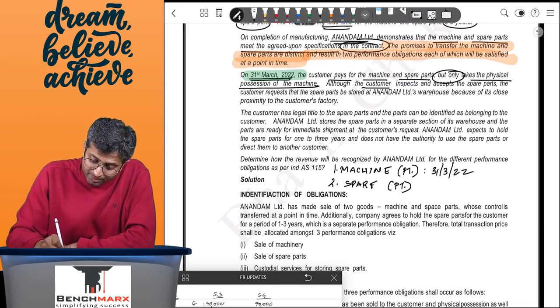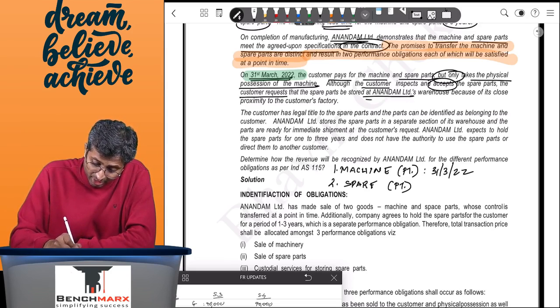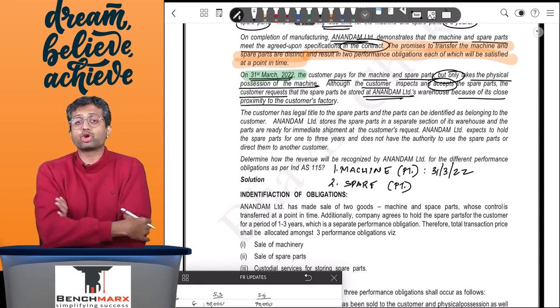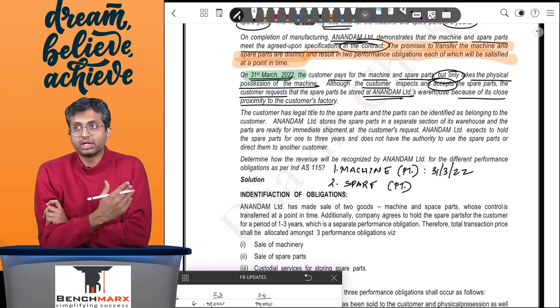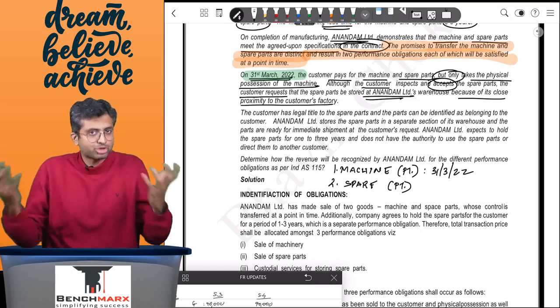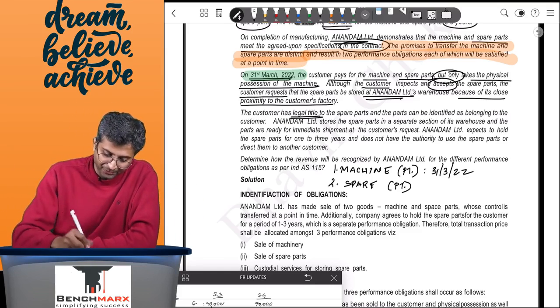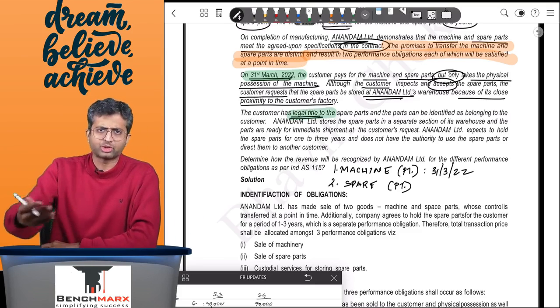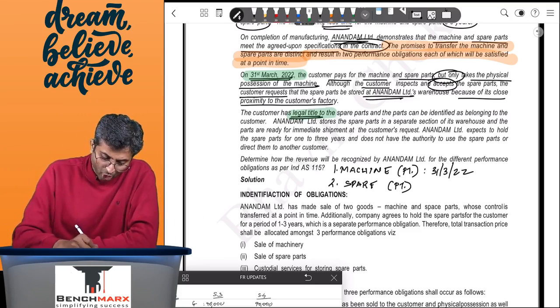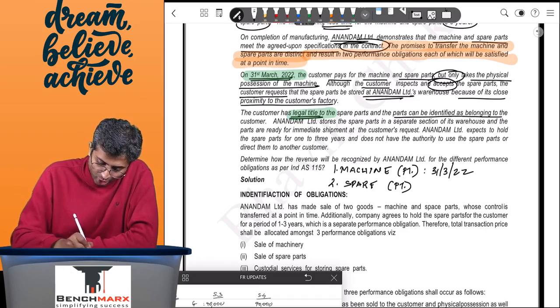Although the customer inspects and accepts the spare parts, the customer requests that the spare parts be stored at Anandam's warehouse because of its close proximity to the customer's factory. Which means they are not taking physical delivery, but then is the performance obligation discharged at 31st March 22? It seems to be, because the customer has accepted the products, but let us see. The customer has legal title, perfect. So even though it does not have possession, it has the ownership of the spare parts, and the parts can be identified as belonging to the customer.